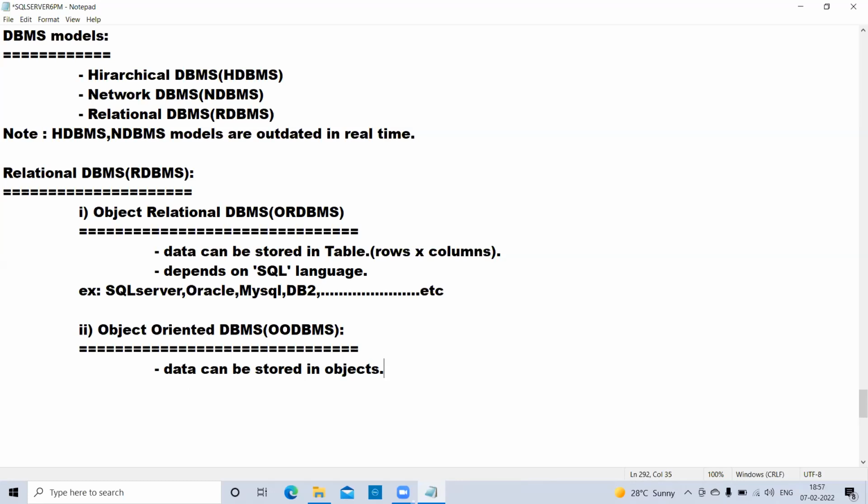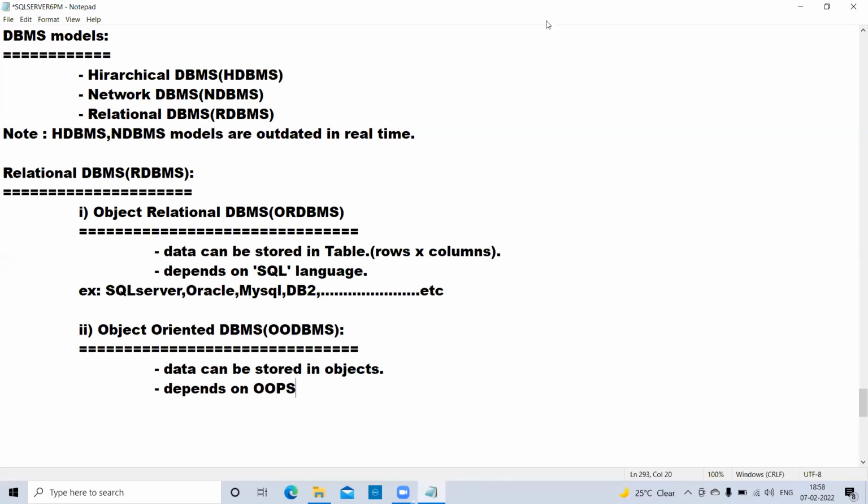The data will be stored into objects, not in tables. And this database software completely depends on the OOPS concept, guys.